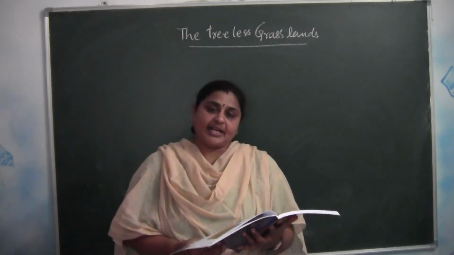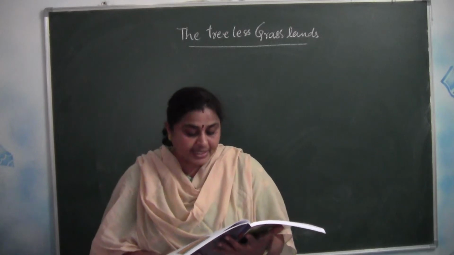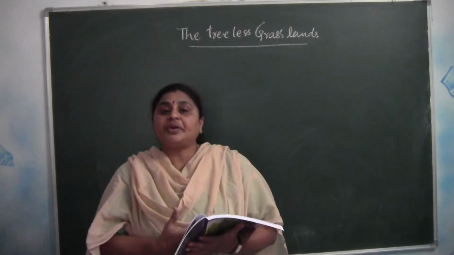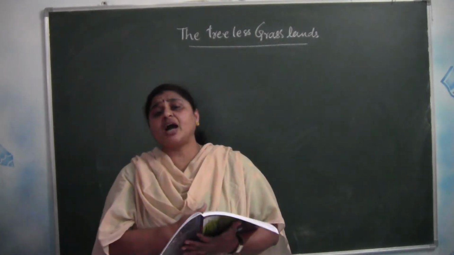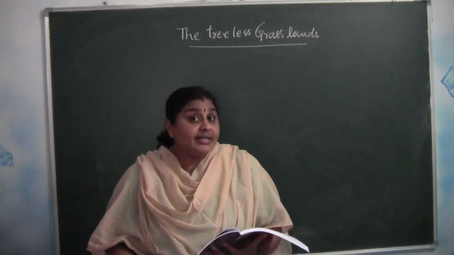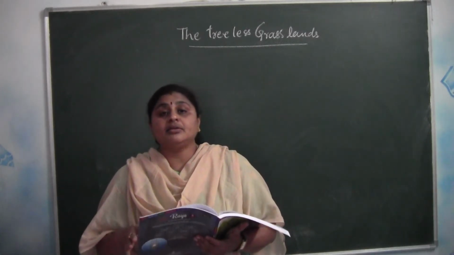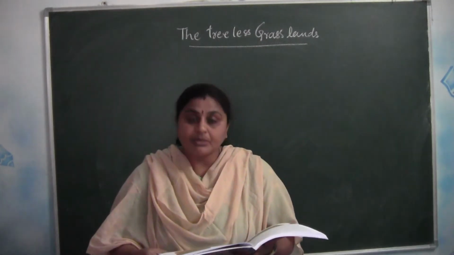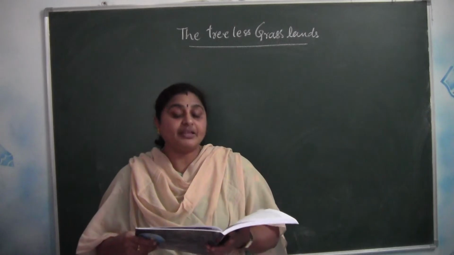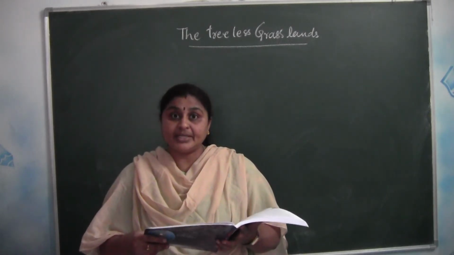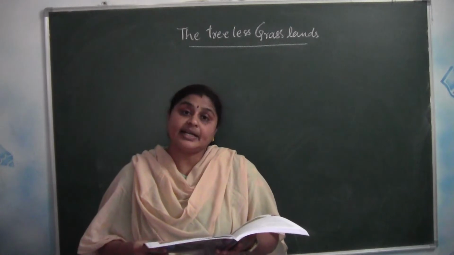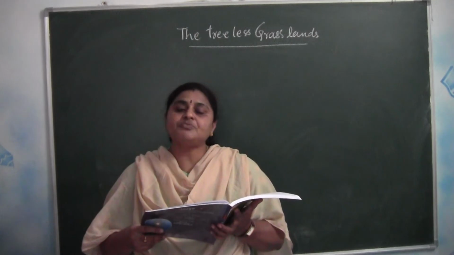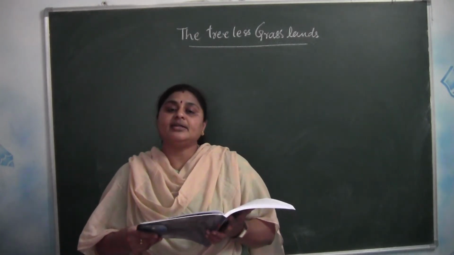Next, economic activities. The prairies are intensively cultivated. Since the land is fertile, today these prairies are the biggest farming places of the world. Therefore, cultivation is done continuously all over the year. Corn is cultivated in the eastern part. So what crops are cultivated? Corn in the east part of the prairies and wheat in the central part. Cattle is reared in the western part.